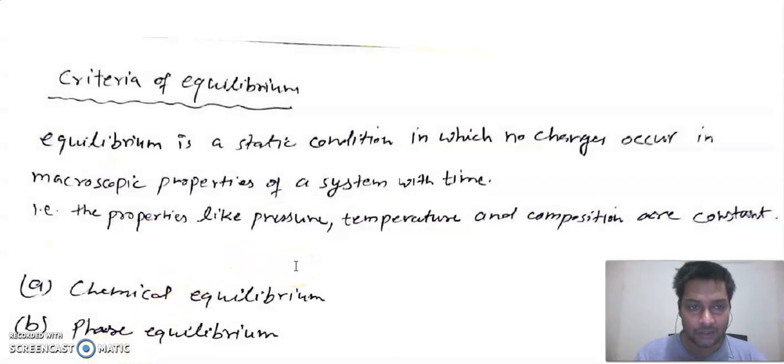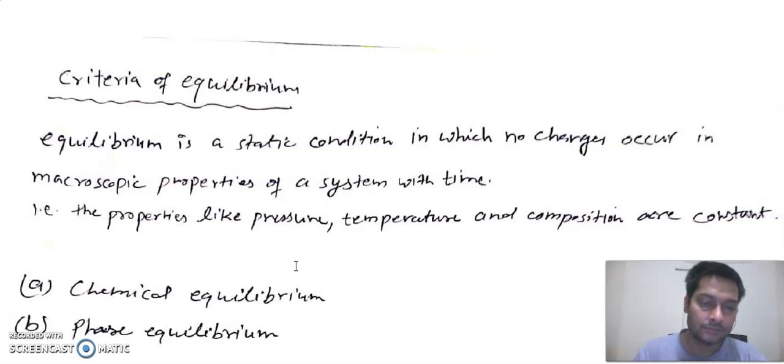So what is equilibrium? Equilibrium is a static condition in which no change occurs in the macroscopic properties of a system with time. It means there is no driving force. Properties like pressure, temperature and composition are constant, and if any of these properties change, the equilibrium state will also change from one state to another.